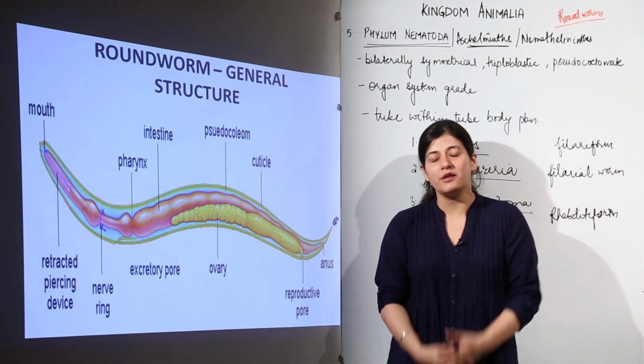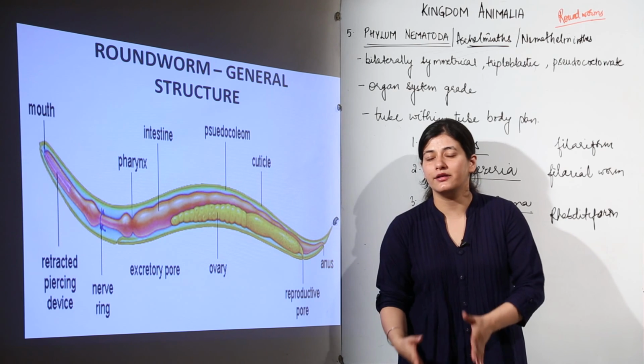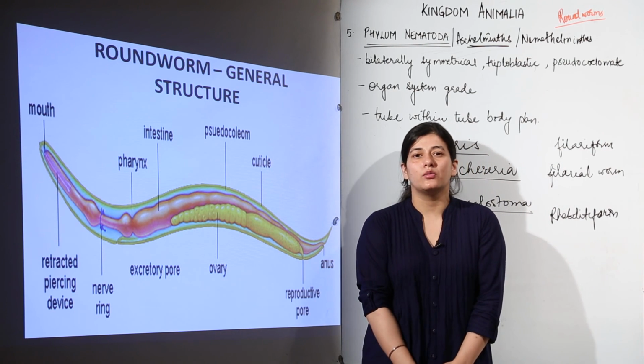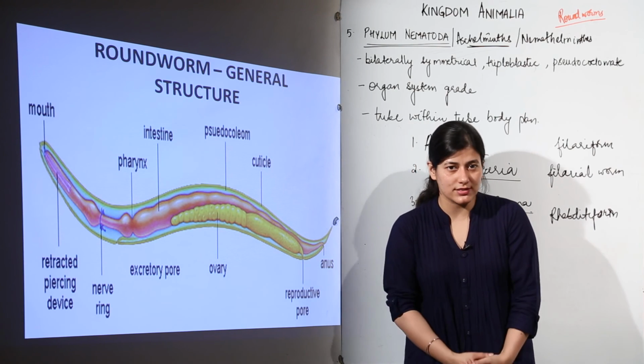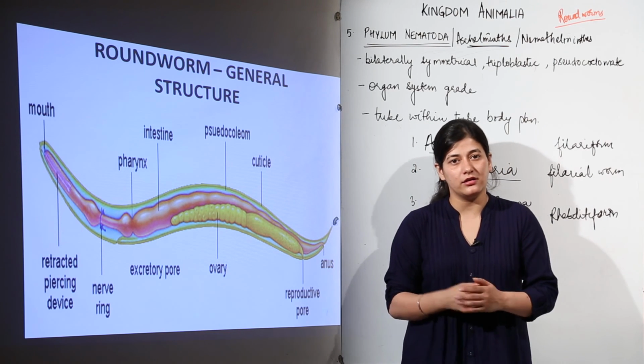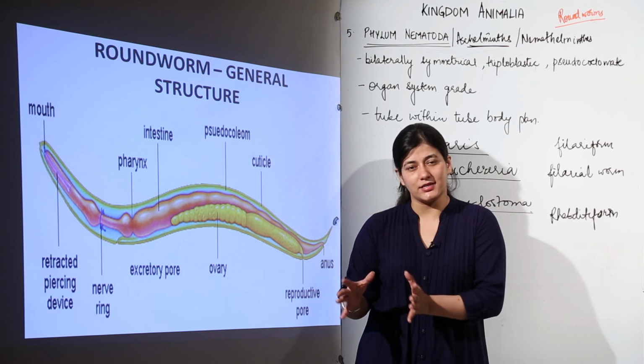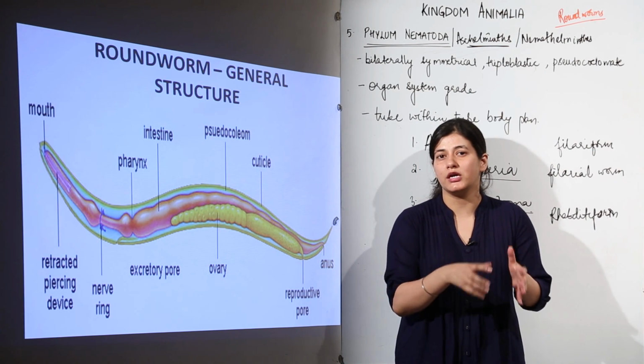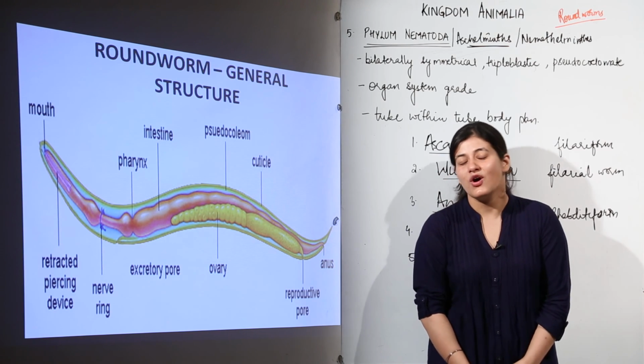So, we are done with the helminths, the 2 phyla, platy and nemathelminths. I hope it is clear to you now what these worms have, what implications they have in our lives, and even if you keep that part aside, what you have to remember is what are their general characteristics which enable them to be a part of this particular phylum of animal kingdom.